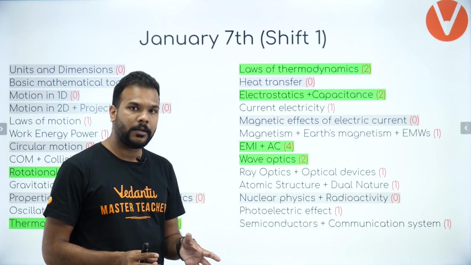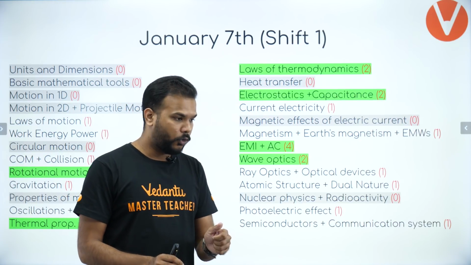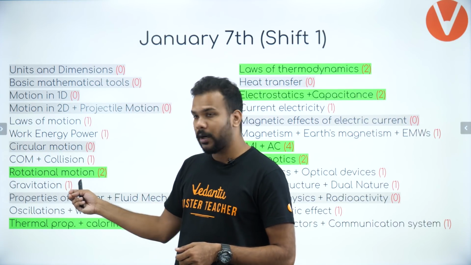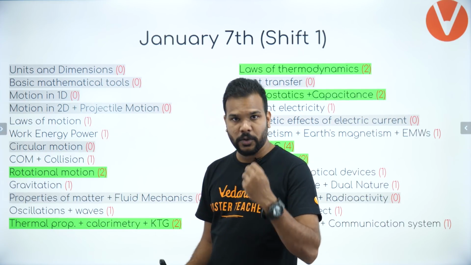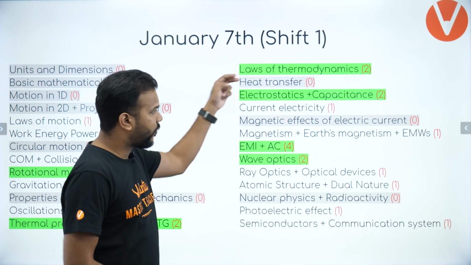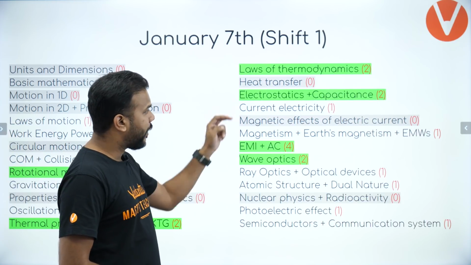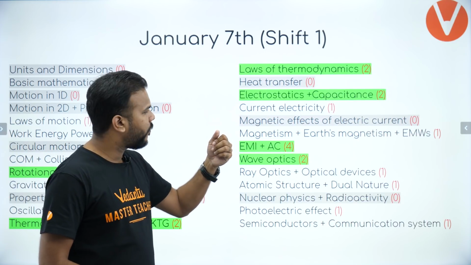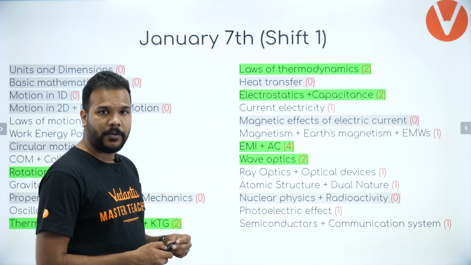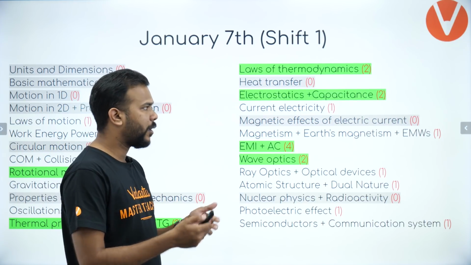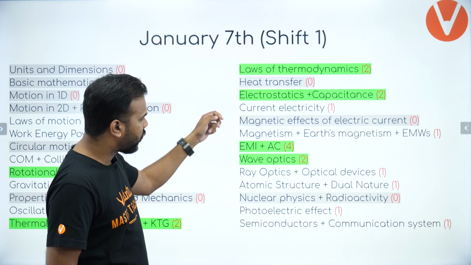So if you see all those green marked names of the chapters, these are the topics which I would say were the most favorite on that day. So you can see it here. Rotational motion had 2 questions. Thermal properties, calorimetry and KTG had 2 questions. Laws of thermodynamics also had 2 questions from it. Electrostatics and capacitance, obviously a very genuine reason to have it, because it's one of the very important units of your entire physics for 11th and 12th standard. So it had 2 questions from it.